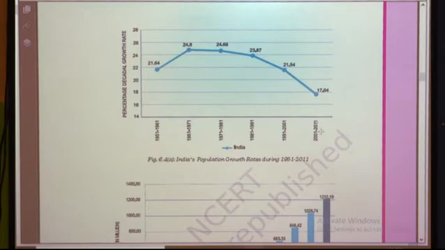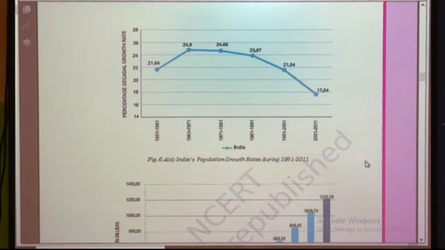In 2001-2011 the growth rate of population started to decrease again, with a 17.64% growth rate between 2001 and 2011. This means Figure 6.4a indicates that nowadays our population growth rate is starting to decrease, and in 2021 maybe this curve will come